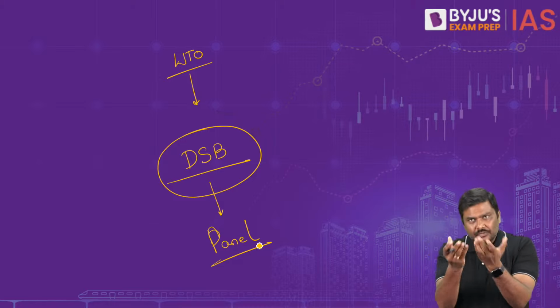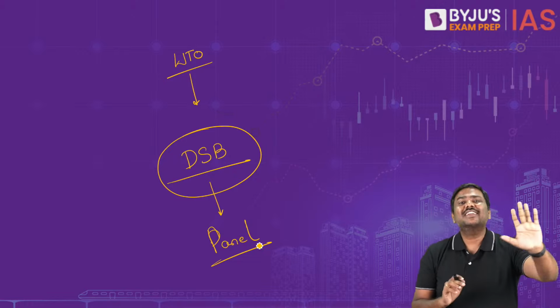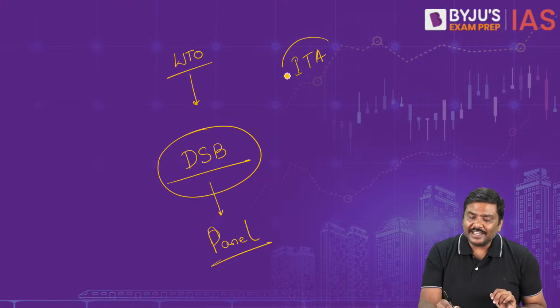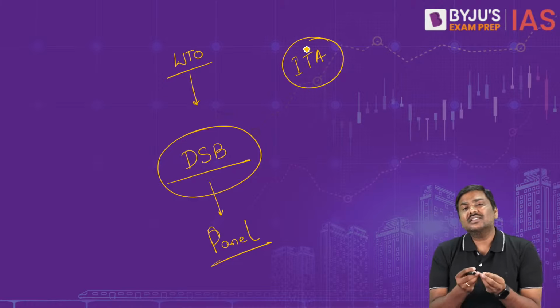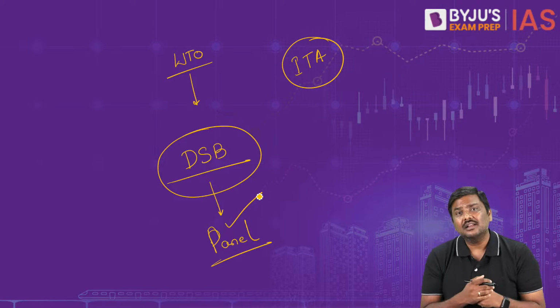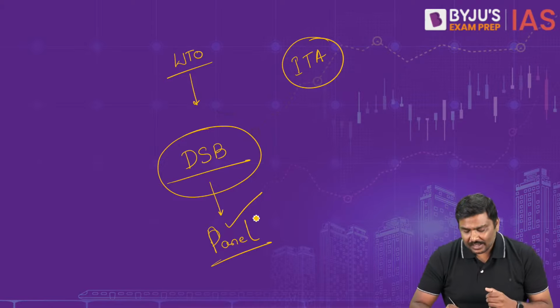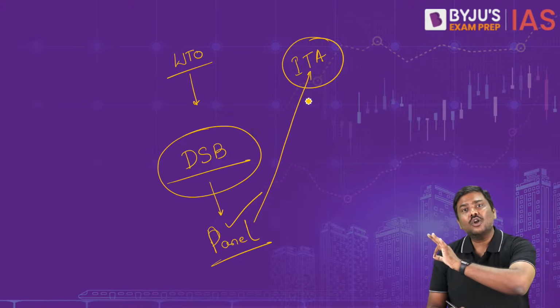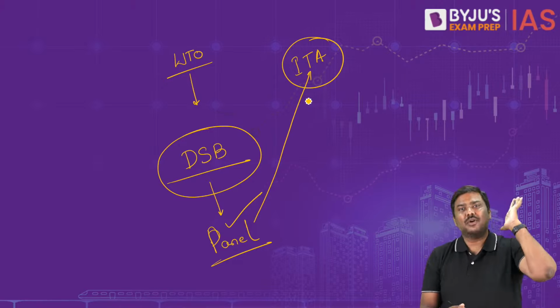For example, the most recent one, in case of Information Technology Agreement, what was the finding of the dispute panel? What was the finding of this expert panel? This panel found that the government of India's policies are not as per the fair trade policies.